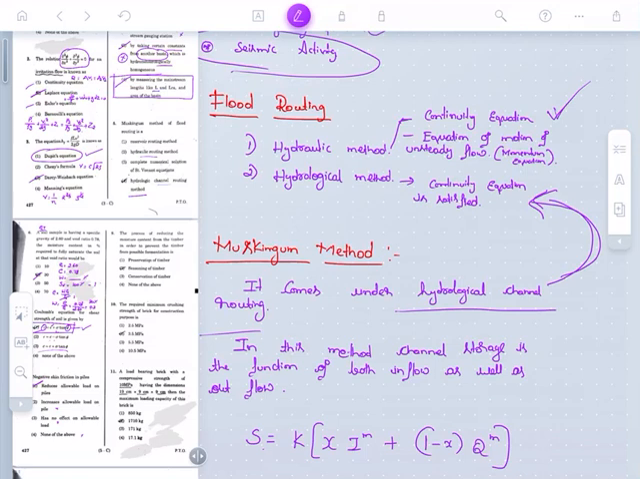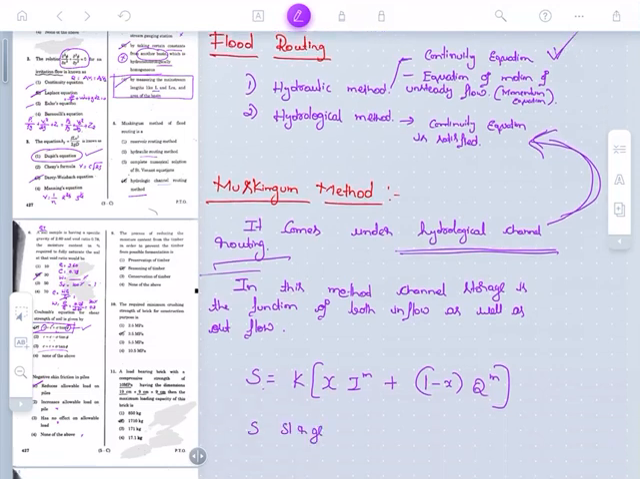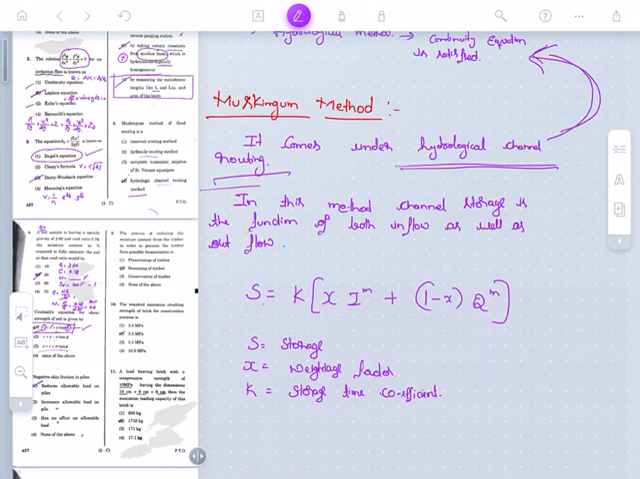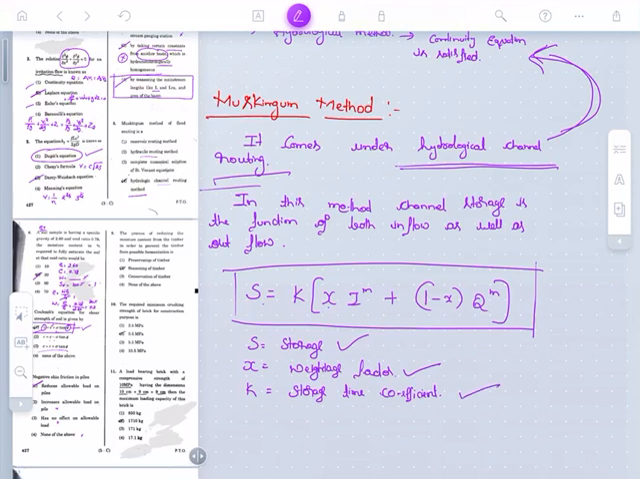What is the Muskingum method? The Muskingum method comes under hydrological channel routing. In this method, channel storage is a function of both inflow as well as outflow. We can find the storage with the help of the Muskingum method. This is the equation for the Muskingum method, where we can find the value of storage, where X is the weightage factor and K is the storage time coefficient. With respect to this equation we can find the value of outflow.